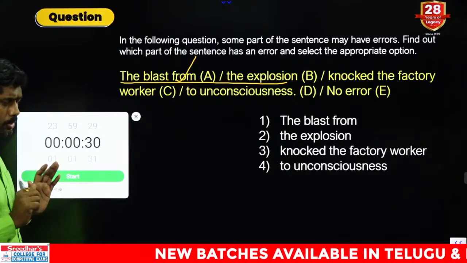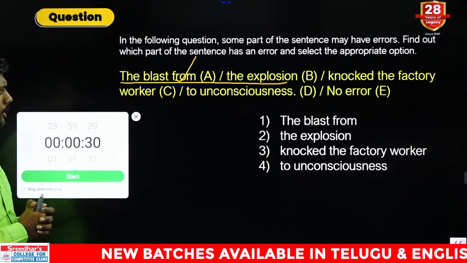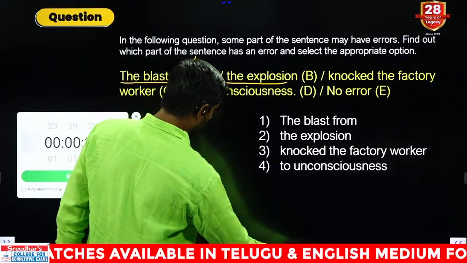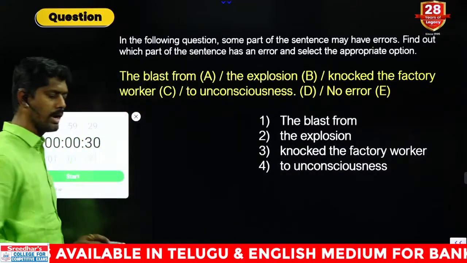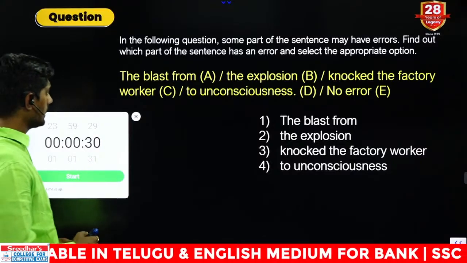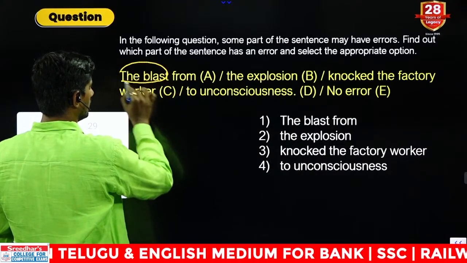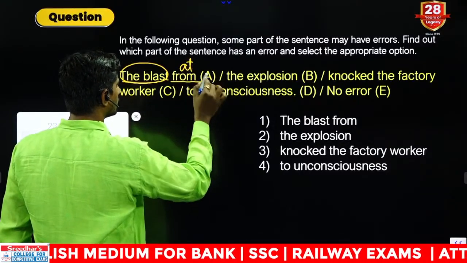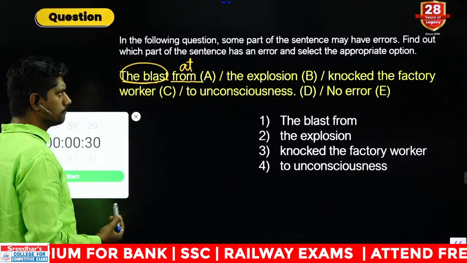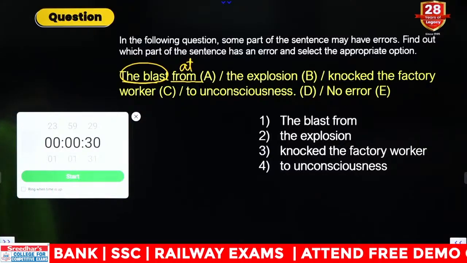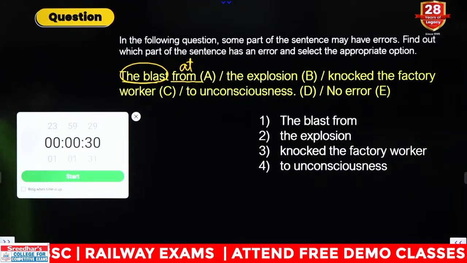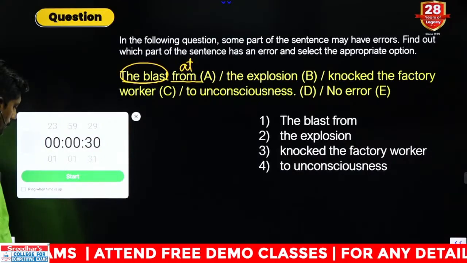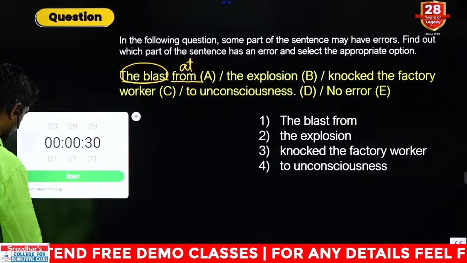Knocked means pushing down, knocked the factory worker to unconsciousness. All appear correct, but we do not have a no error option. So we must find out an error. So if that is the case, the blast at the explosion would be a better option. At the explosion, blast at the explosion knocked the factory worker to unconsciousness. So error, consider first option.